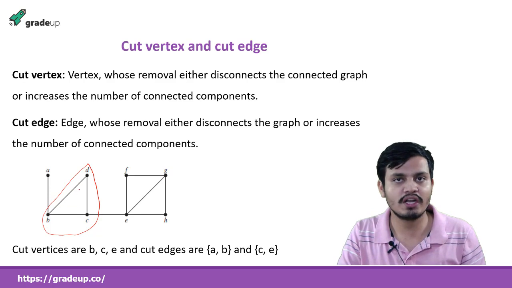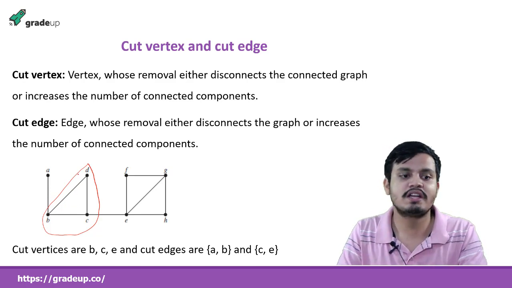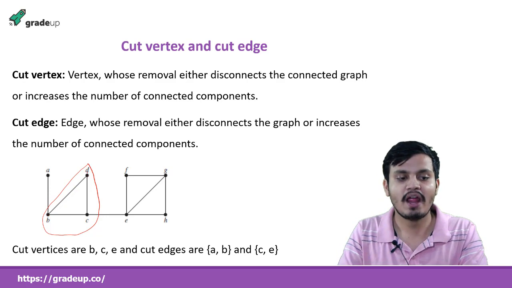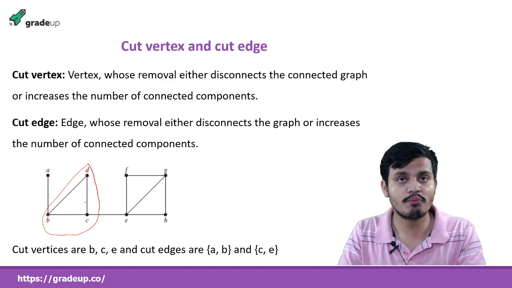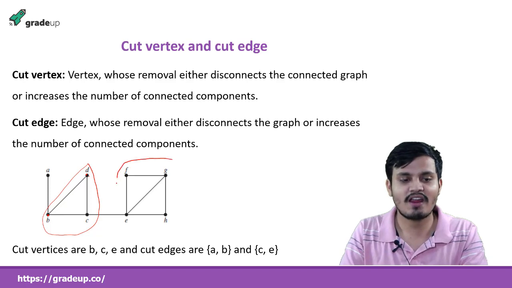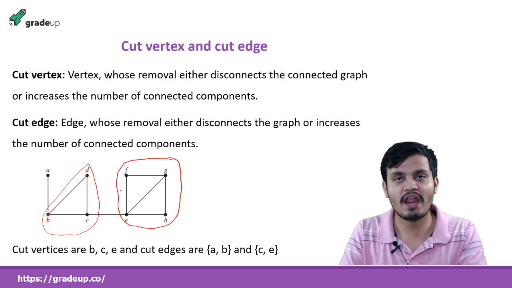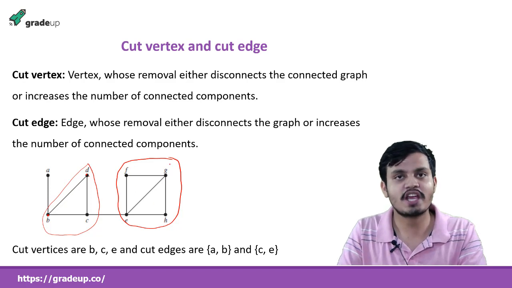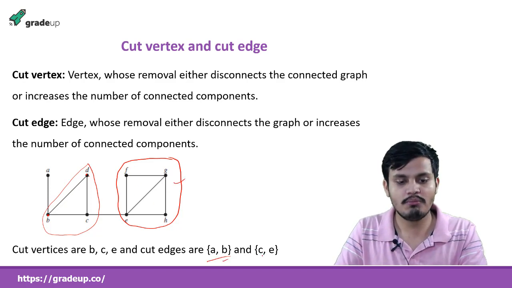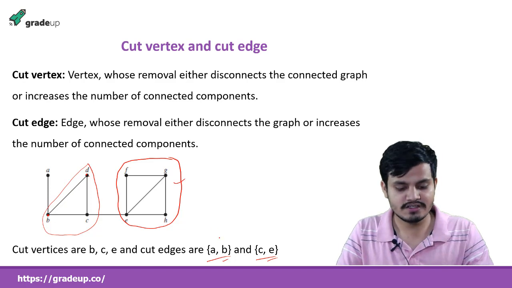Whenever there is a cycle, between every pair of vertices there are two ways to reach. For example, B and D. I want to reach from B to D, and there is a cycle, so there is always a two-way path. That is very simple to see: one way goes directly, and the second way goes the other way around, the opposite side of the cycle. So removing an edge from a cycle does not make a graph disconnected. I can see all these edges are in a cycle, so removing any of them does not disconnect the graph. So don't check for them. Okay, so only AB and CE are the cut edges.